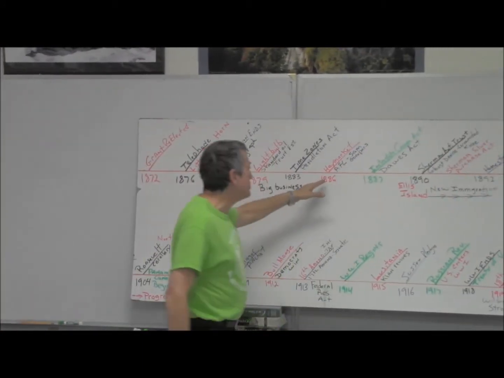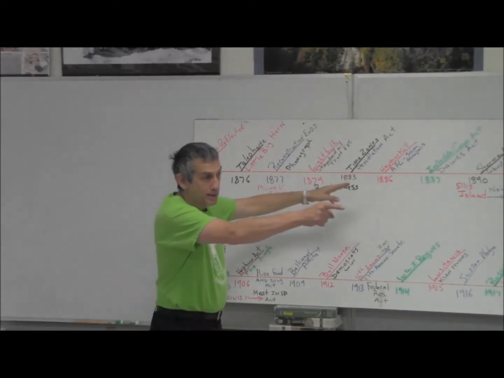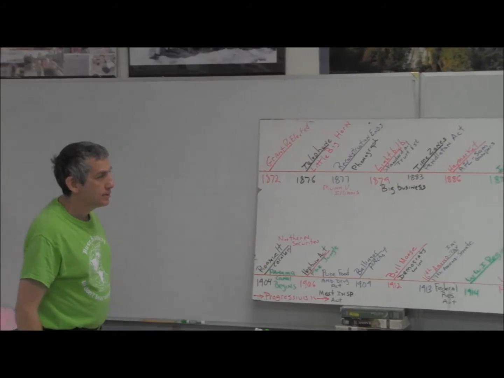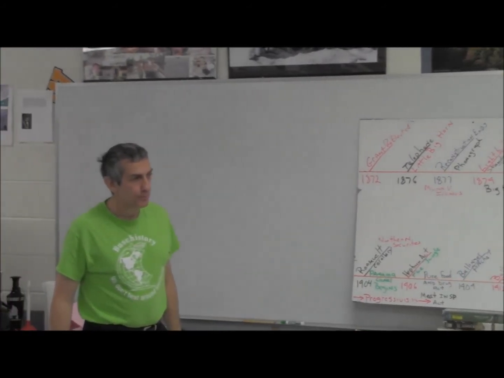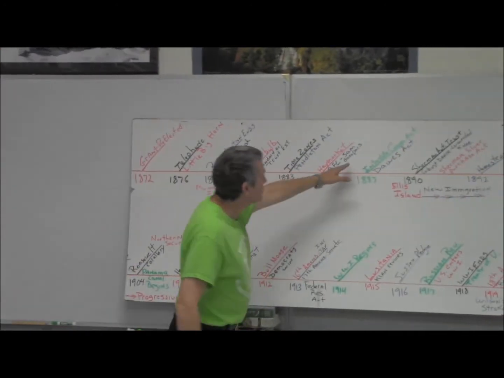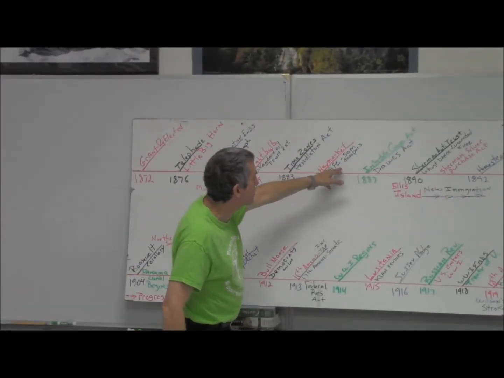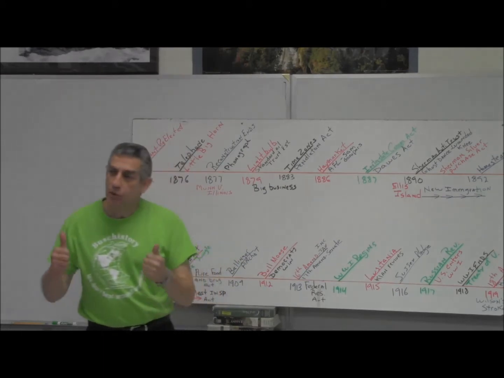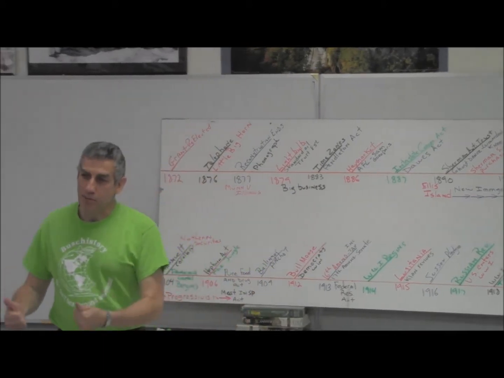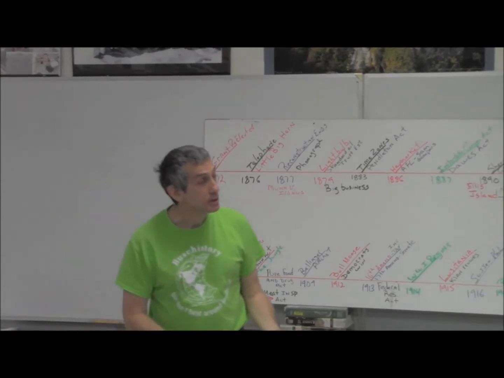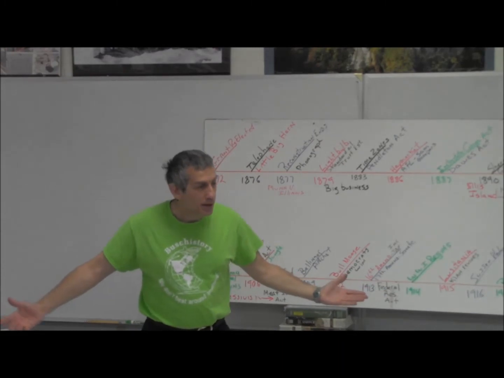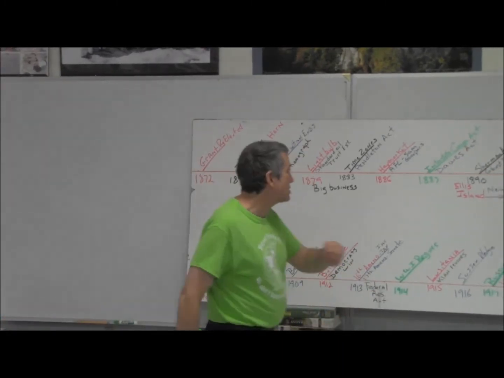What union comes to an end as a result of the Haymarket riot? Knights of Labor. Why? Because they were blamed for causing it as being anarchists. Exactly. And out of the ashes of the Knights of Labor comes old Sam Gompers. He starts the American Federation of Labor. Going to be a lot more successful. Why? It only accepts skilled white laborers. Very racist, very efficient, but still very racist. It still exists today, by the way, but it's not racist anymore, fortunately.